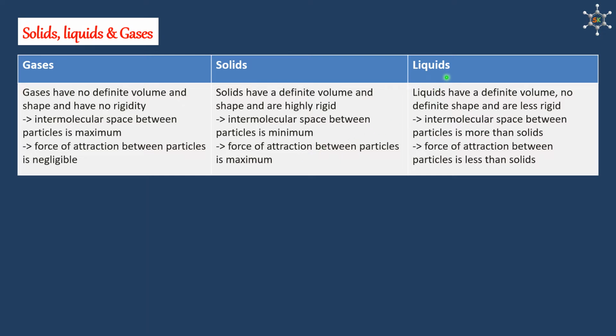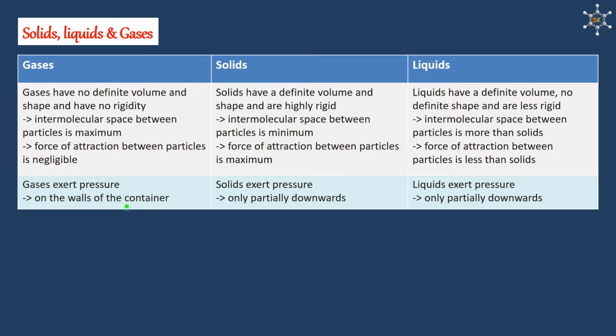If we take liquids, they have a definite volume but no definite shape, and they are less rigid than solids but more rigid in comparison to gases. Intermolecular space between the particles is more than solids but less than gases. Force of attraction between the particles is also less than solids and more than gases.